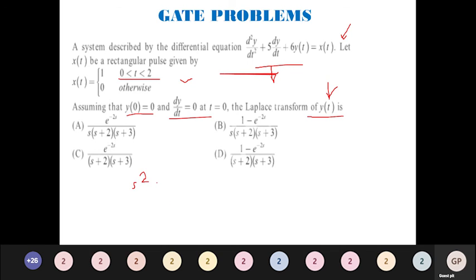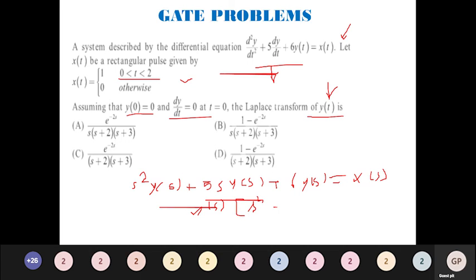S square y of s for the above differential equation. Since the initial conditions are 0, directly I am substituting. S square y of s plus 5s y of s plus 6 times y of s is equal to x of s. Now I can take y of s outside throughout the equation. I will get y of s times s square plus 5 times s plus 6 is equal to x of s.